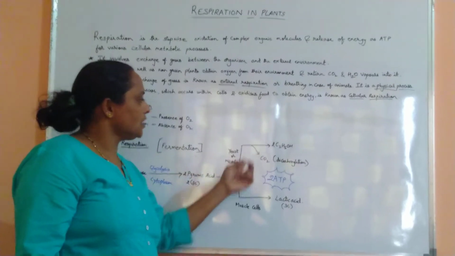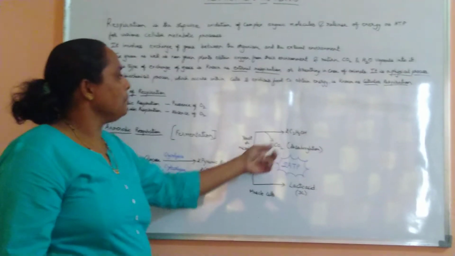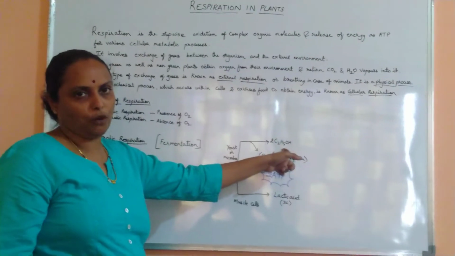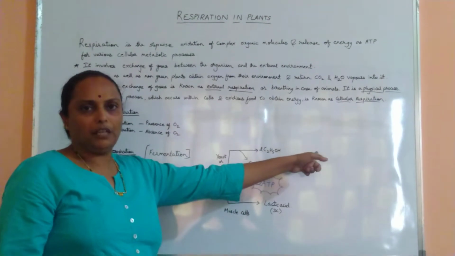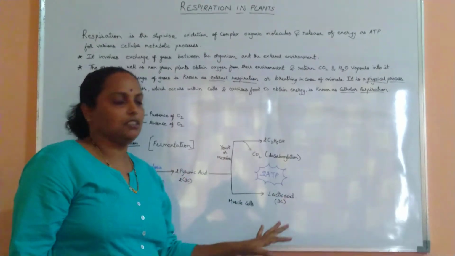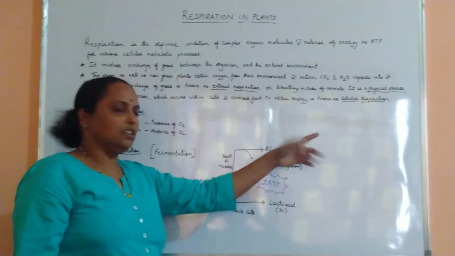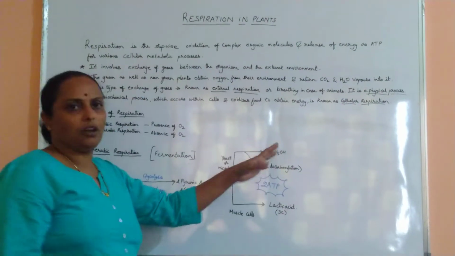Whereas if this process continues for a longer time, ethyl alcohol is produced, and this ethyl alcohol can be used in the brewery industries. You know that alcohol and all are produced in industries like alcohol industries.